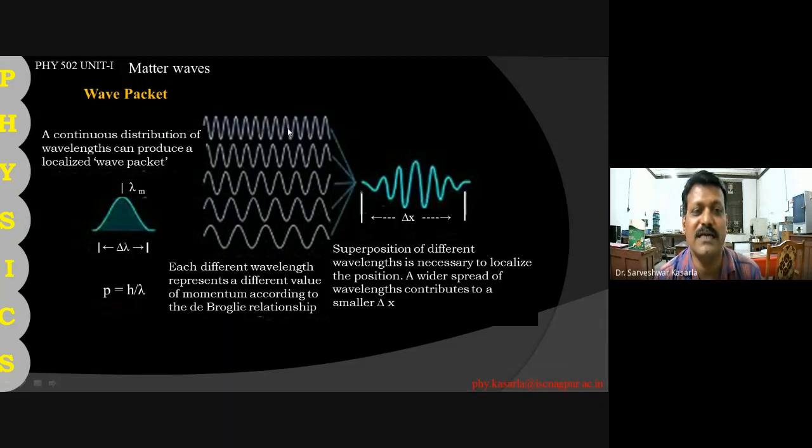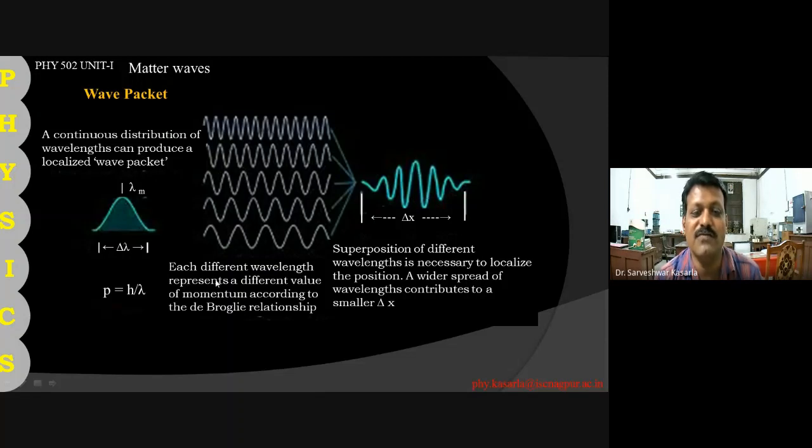A continuous distribution of wavelength can produce a localized wave packet. These are the waves, and finally you are getting this wave packet. This resultant wave is called the wave packet.